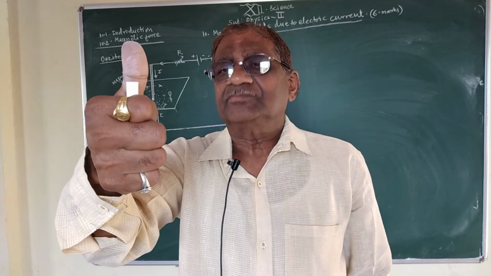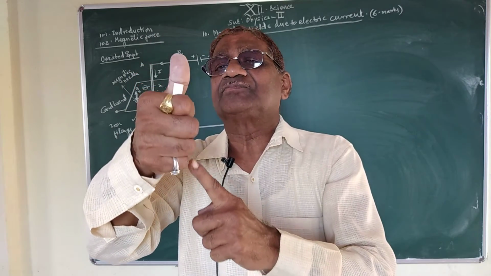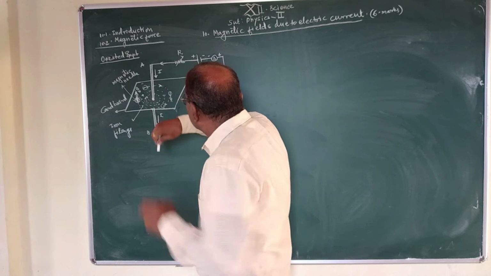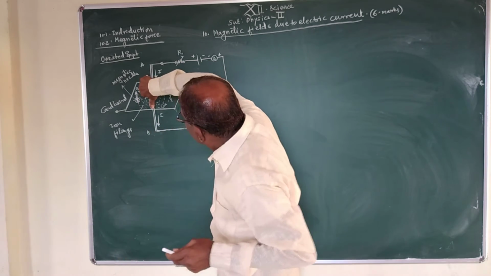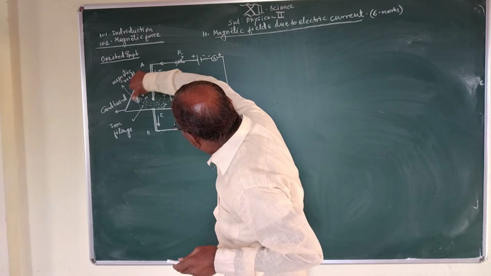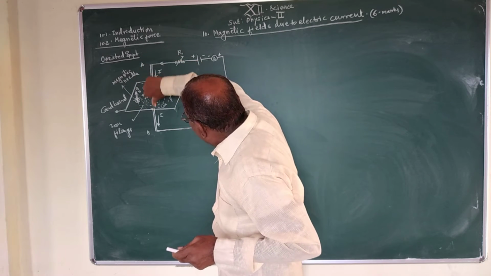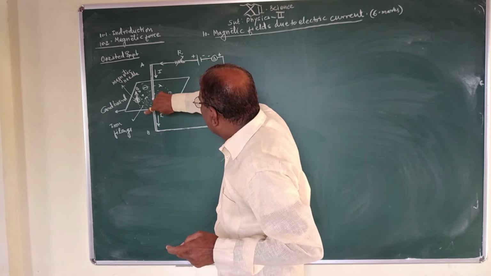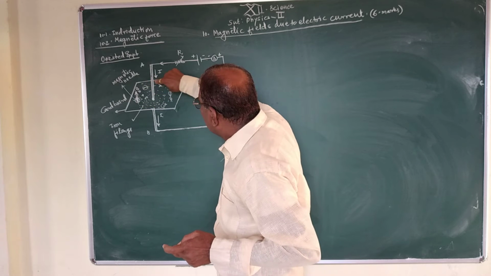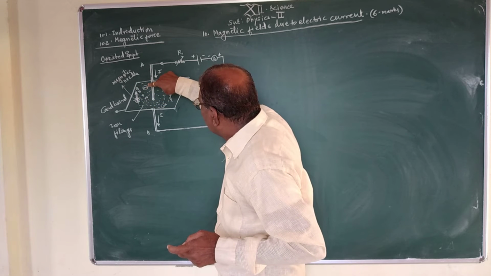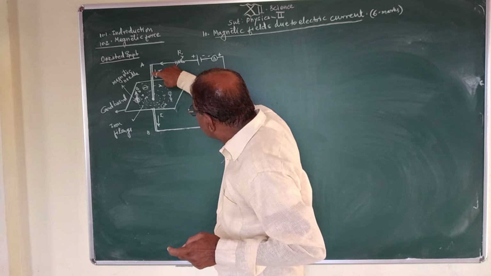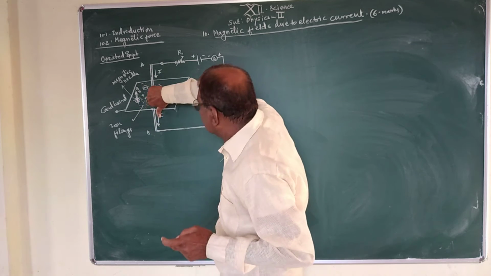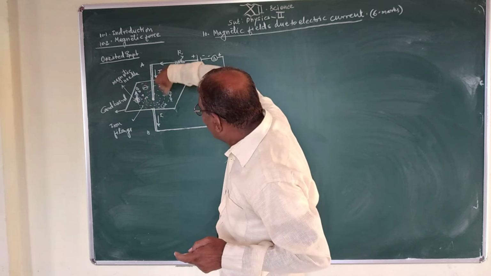If the direction of flow of electric current is upward, from A to B, then the magnetic lines of force produced around this conducting wire are found to be in a clockwise direction.